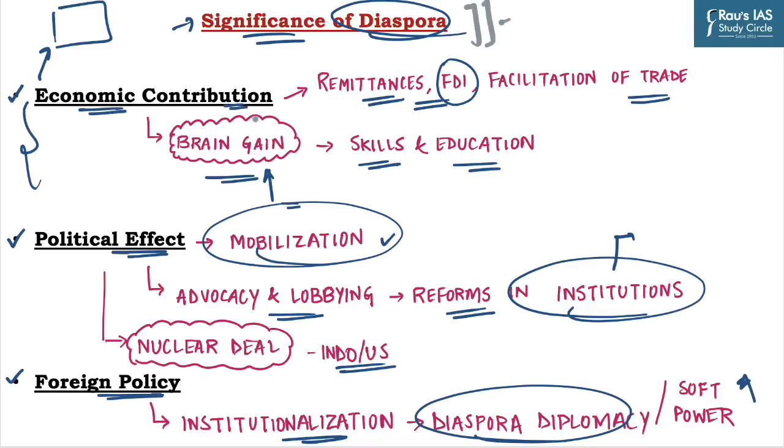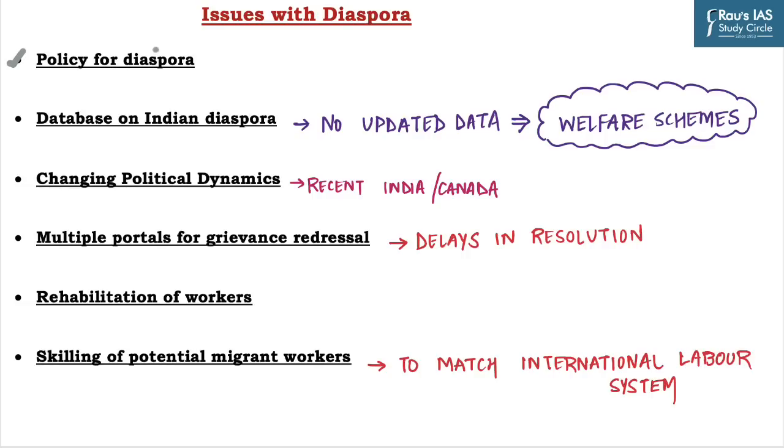Now let us try to understand the issues which are associated with diaspora. The first one is policy for diaspora. Despite their socio-economic contributions to the development of the country, there is no clear policy on diaspora in India. Hence, it is a major issue which limits the potential of diaspora for the development of the country. The second one is the database on Indian diaspora.